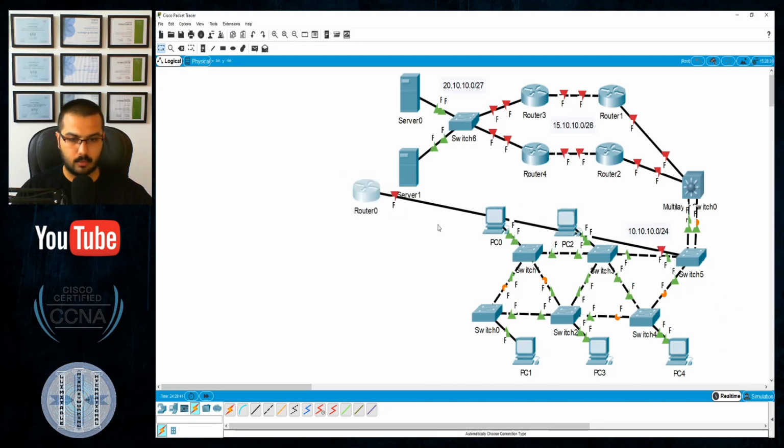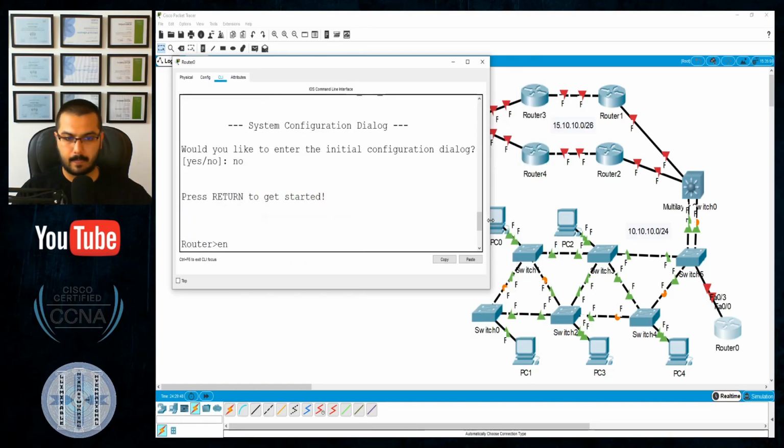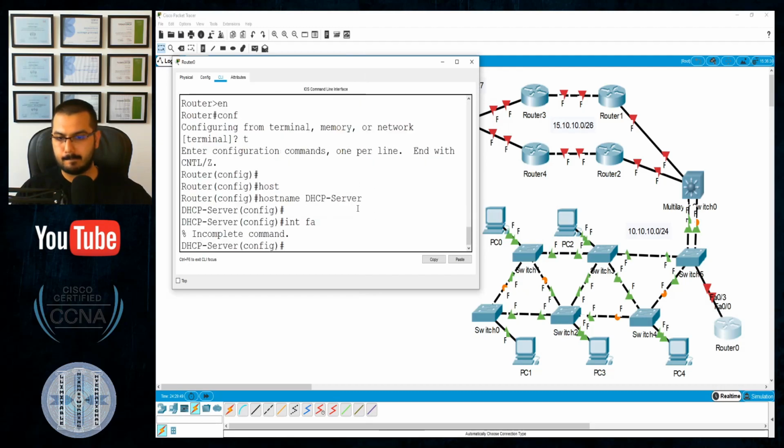Okay, that will be which one? I will decide it myself. Fast Ethernet 0/1. Okay, thank you. Interface fast Ethernet 0/0, I'm sorry.